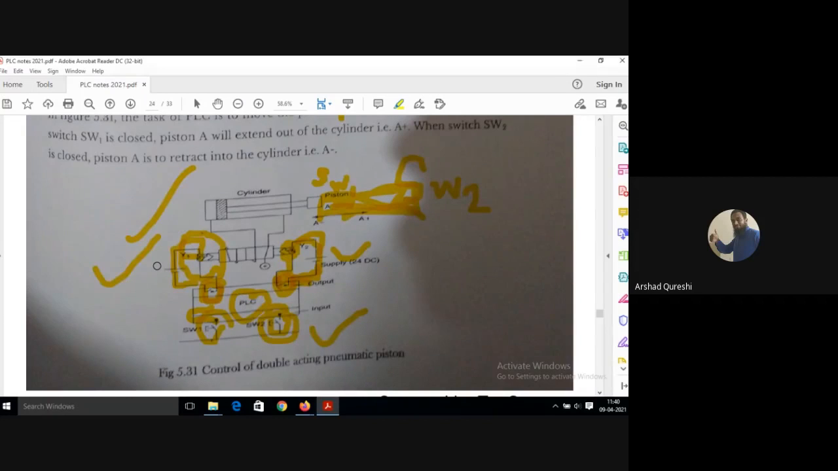See, SW1 and SW2, you can consider as normally open contacts only. But how we are designing the program is that we are connecting a contact with it. It will open one contact and close one contact, just like I have shown you in the video now. Just see how the program will be written here. Just observe here.